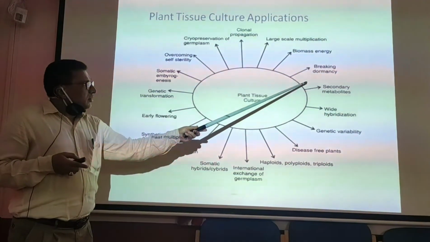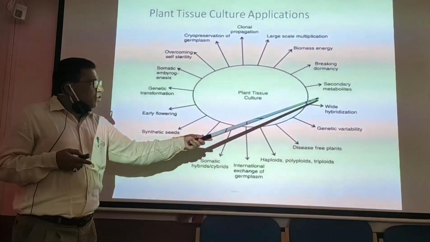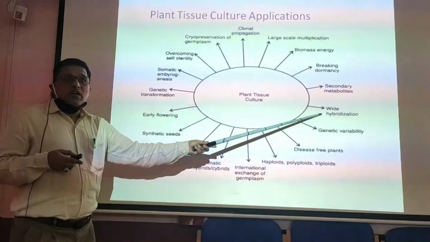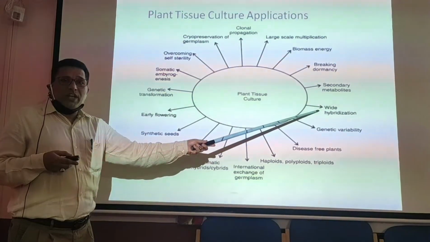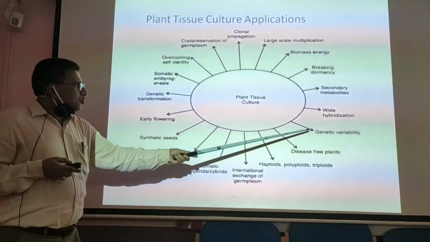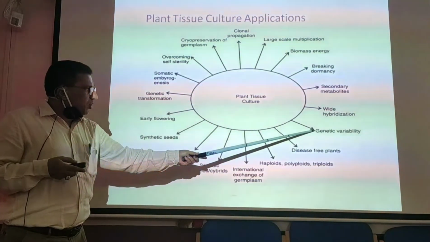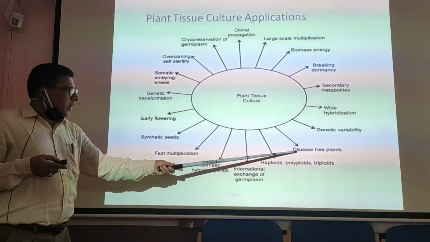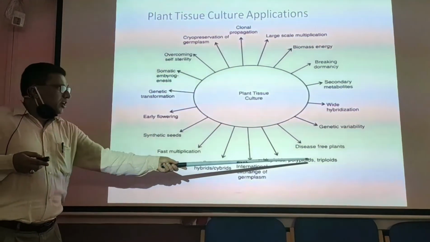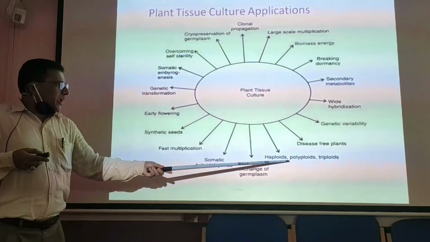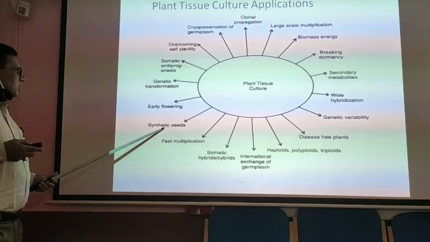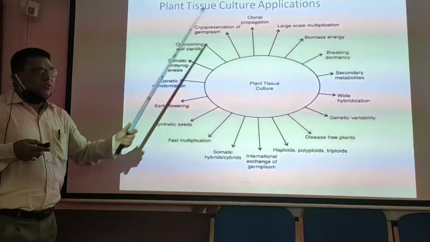Second is secondary metabolites, wide hybridization, that means we can take the advantage of tissue culture in obtaining intergeneric crosses. Then somaclonal variation, production of disease-free plants, production of haploid, triploid and polyploid plants. Next, somatic hybridization, synthetic seeds, etc.